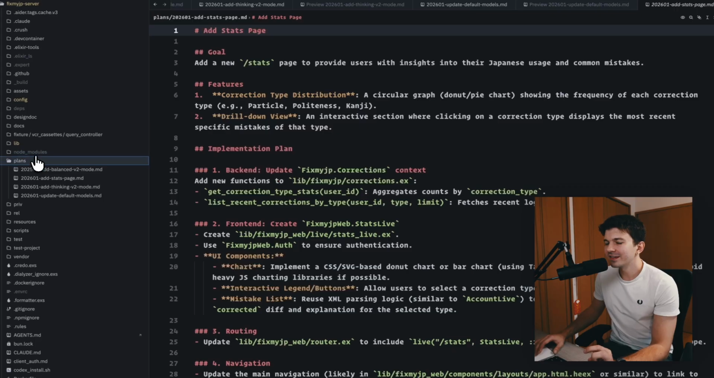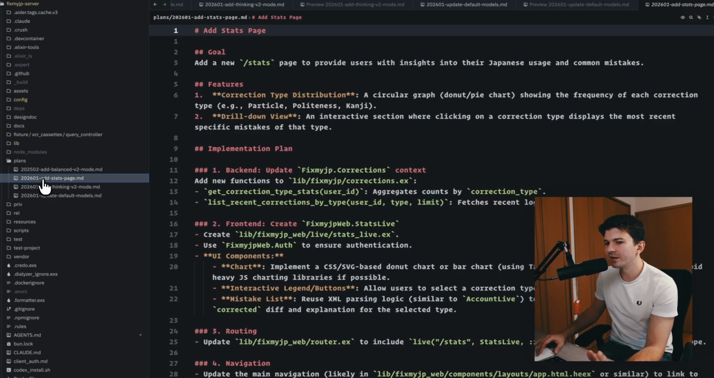The job of this agent is to do all the heavy lifting, so read my entire code base, understand everything that I want to do, and then create a document out of that. So the job of this persona is to create technical design docs. I can show you quickly how that looks. This is a project I'm working on called Fix My Japanese. It's a website that automatically corrects your Japanese grammar and tells you your mistakes. So on the side, I have this plans folder and all of my design docs are in here.